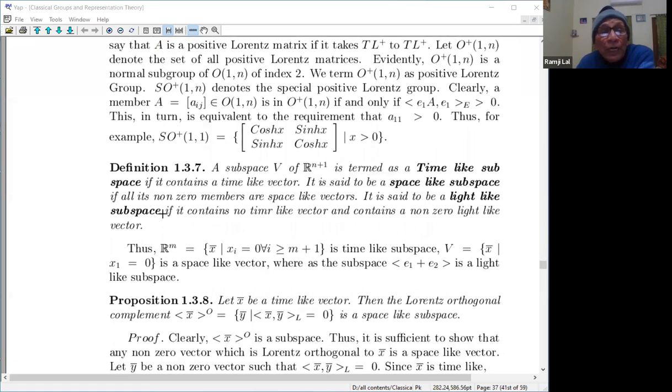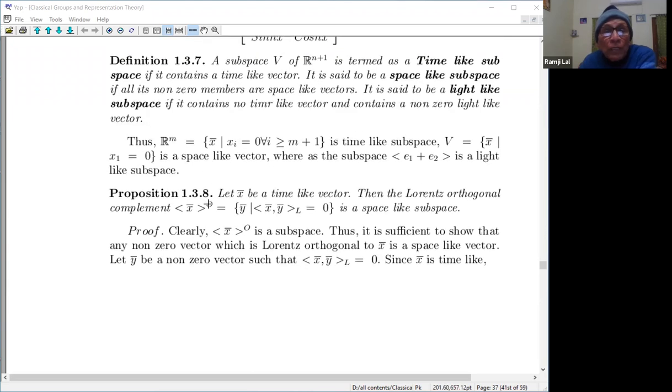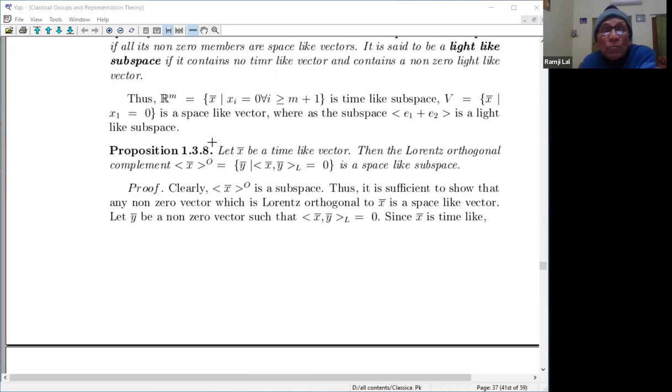And thus the subspace generated by E1, E2, up to Em is time-like because E1 is time-like. So it's a time-like subspace. V equal to the set where x1 is 0 is a space-like subspace, obviously, whereas this one is a light-like space because this is 0. This is self-orthogonal, Lorentz orthogonal. So this is 0. And this is indeed the restatement of the result which we have proved.